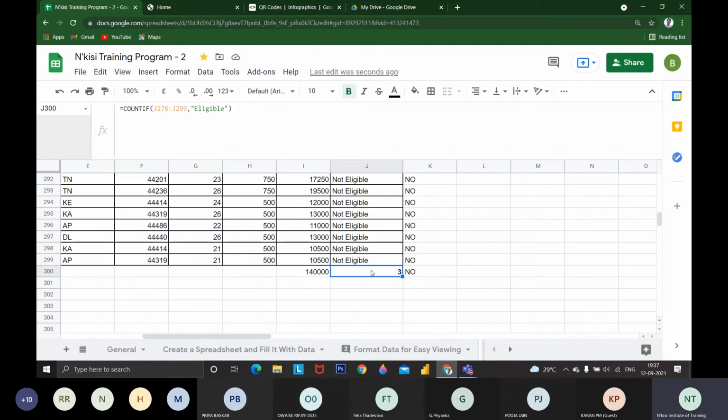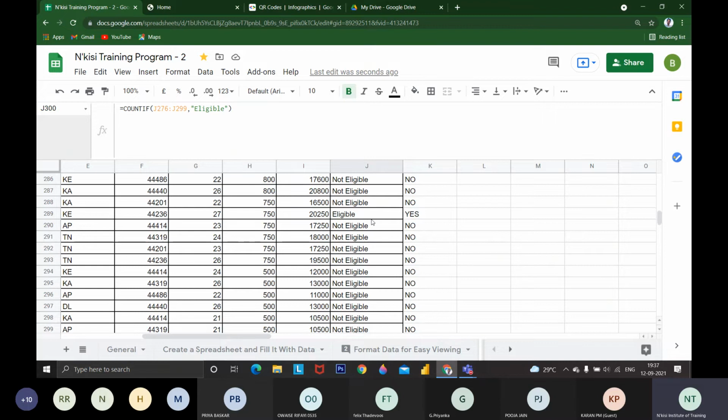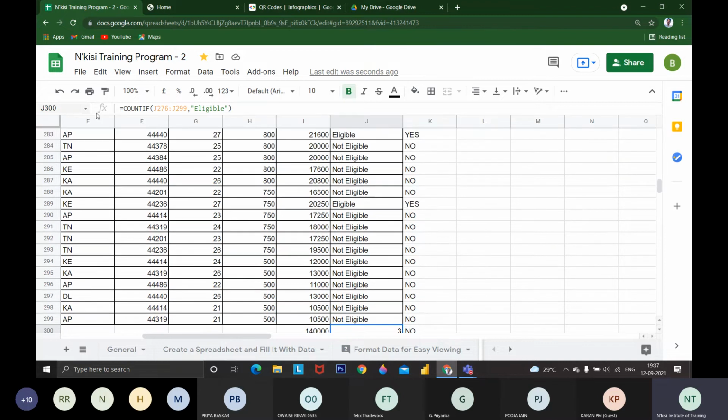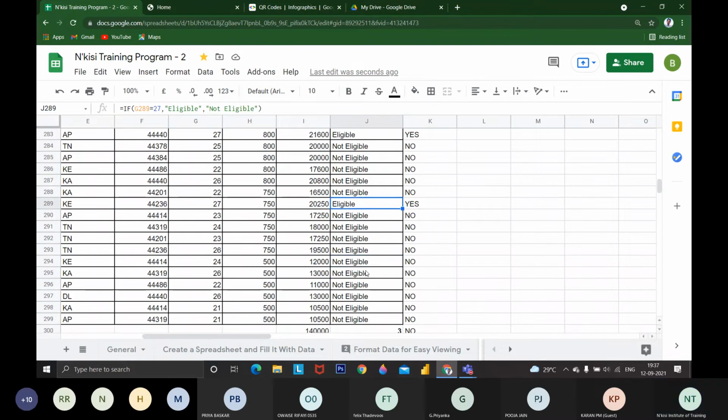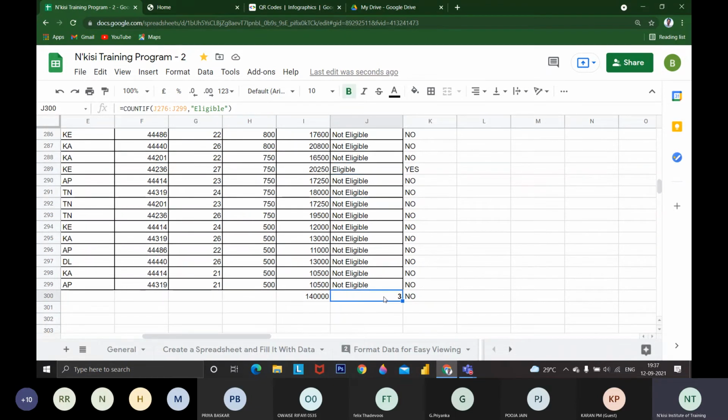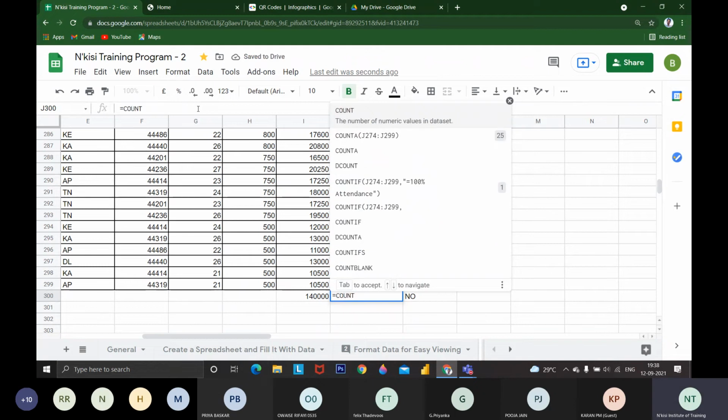Okay, this is a formula for if. I want to count how many people are eligible. I could go 1, 2, 3, then three are eligible, but I don't want to count manually. If the data is huge, I want formulas to calculate for me. In Google Sheets we have a formula like COUNTIF. You can count based on a condition, if it is equal to eligible. I will be typing the formula, is equal to COUNTIF.